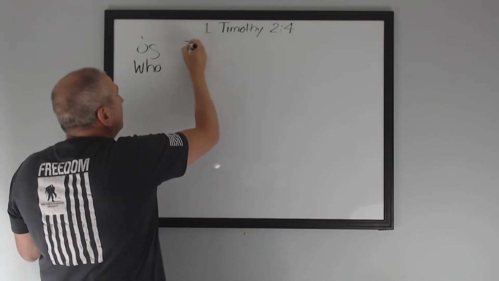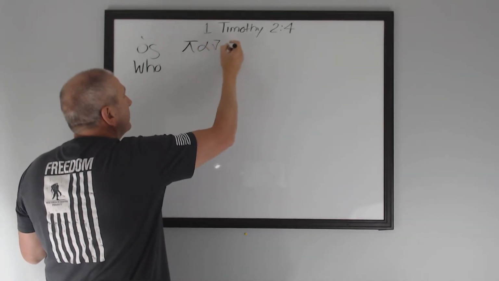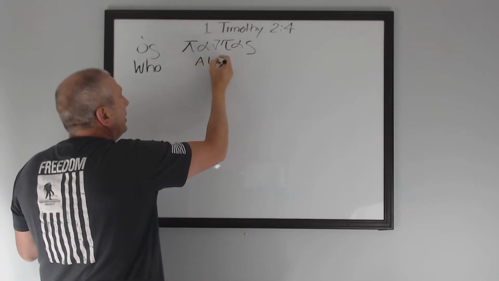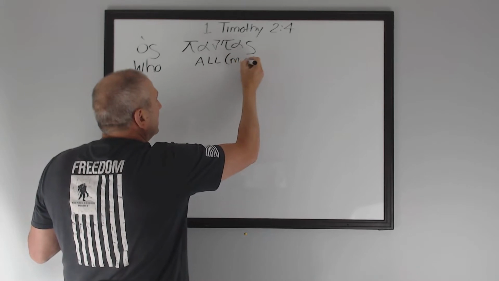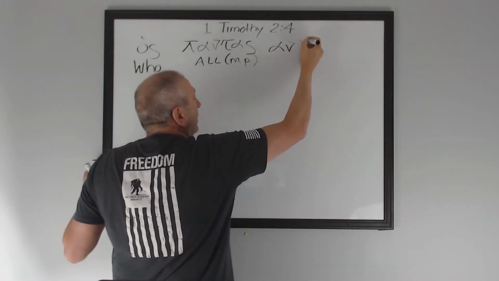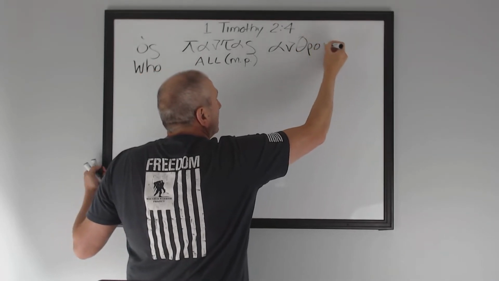And I think it only has 10 words. We'll count it out as we go, make certain we're not forgetting anything. So here's all. This is masculine plural, and then here's the word we know in anthropology. So we have anthropos.